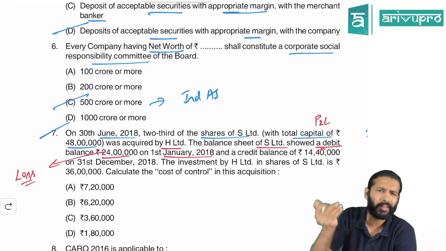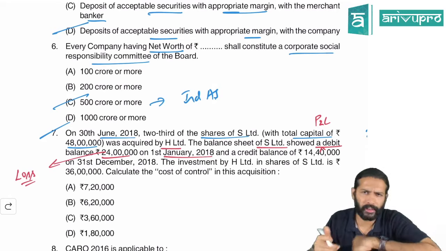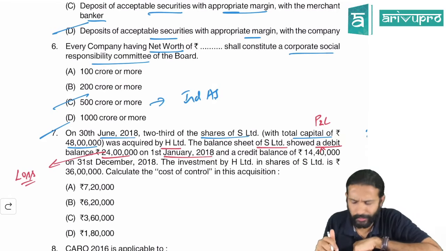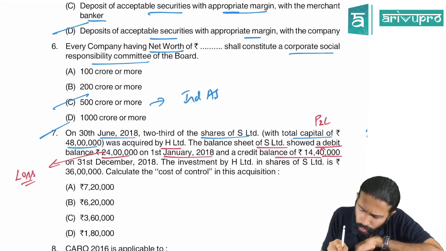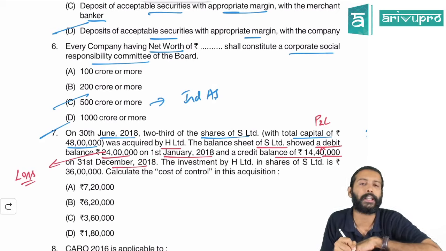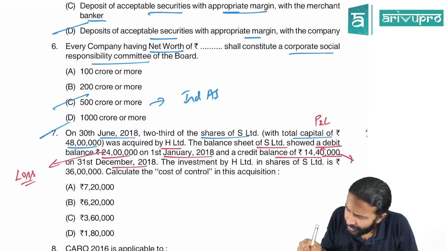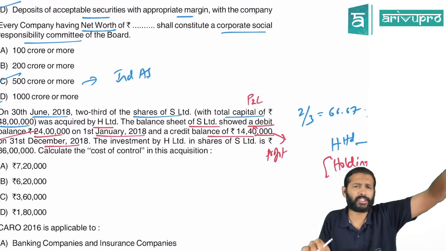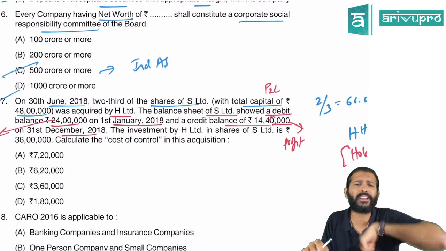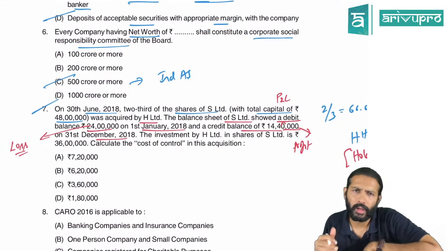2018. They've given 1st Jan maybe because this company is following the calendar year, January to December, as their financial year. And a credit balance of 14,40,000 on 31st December 2018. So the opening balance was a loss, the closing balance actually is a profit. Maybe in the last years the company had made a loss. In the current year, the company made a profit. Hence, from debit balance, P&L became credit balance.